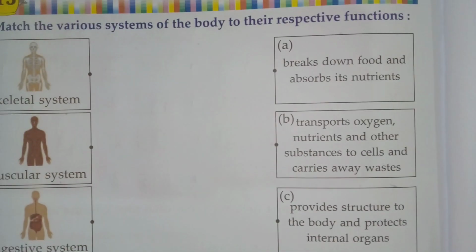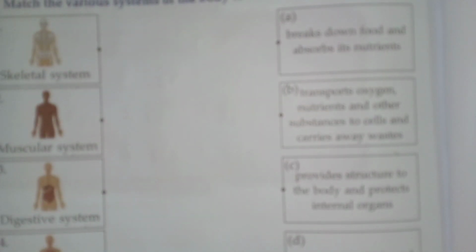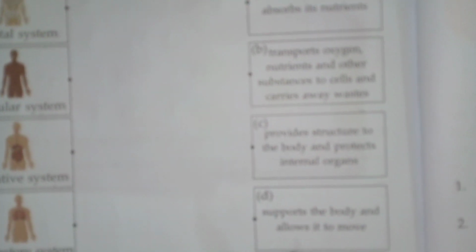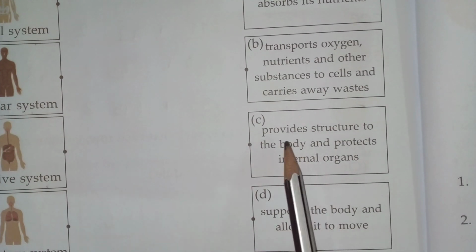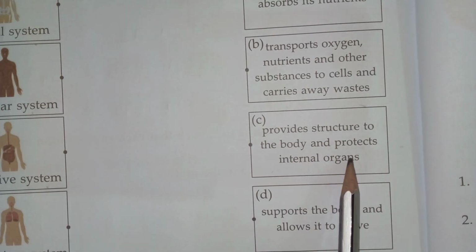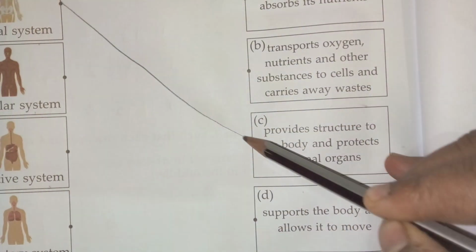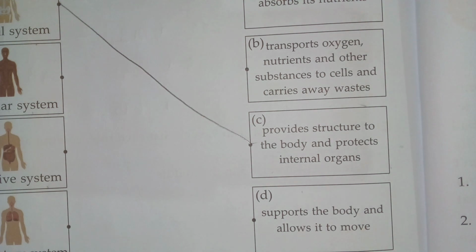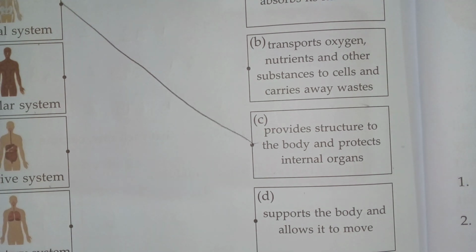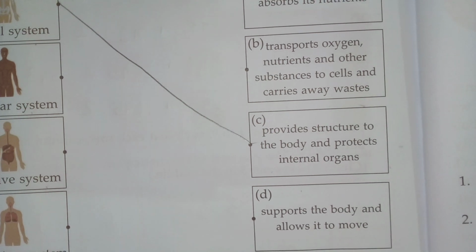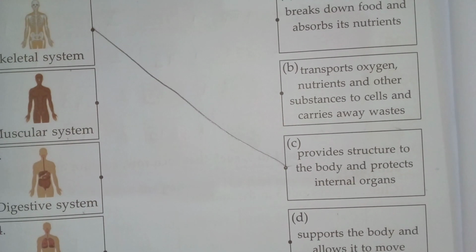Now we will see what is the function of the skeleton system. Yes children, tell me, what is the function of the skeleton system? What will it do? It will provide structure to the body and protects internal organs. Okay, first one it is C. It will protect our structure, no children. Without bones, how would we be? It will not work, no. It will protect our body, okay.